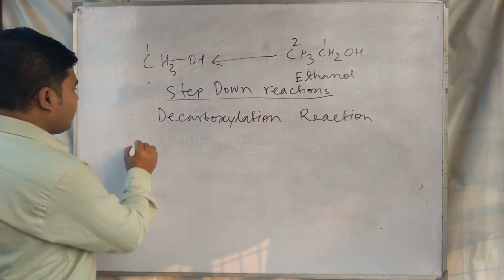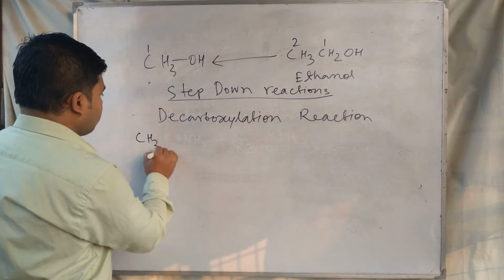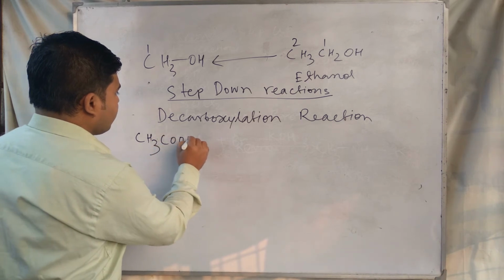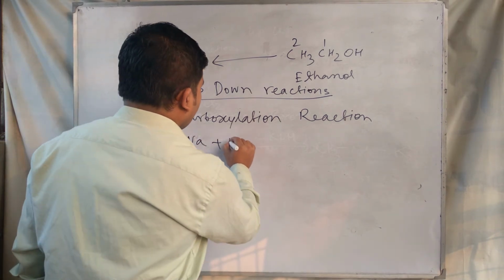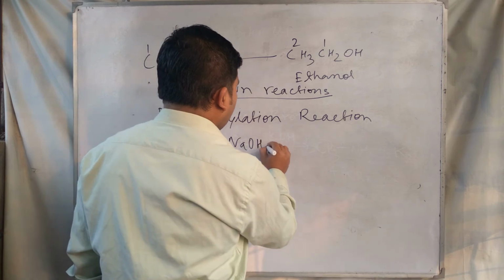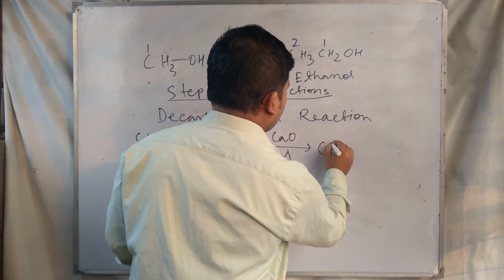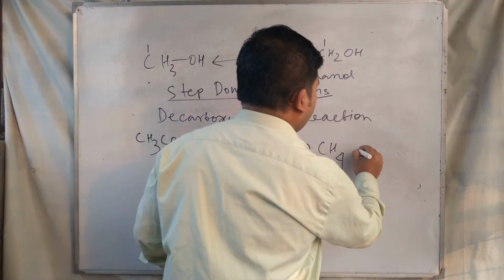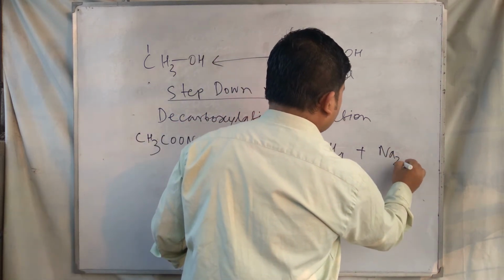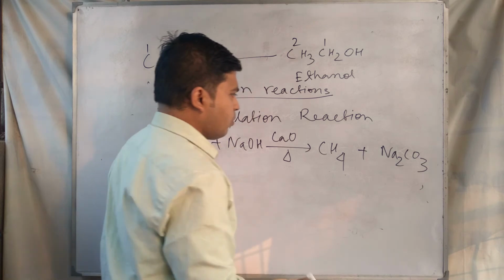Decarboxylation is another example of the step down reaction. By using soda lime mixture and heat, we can change it to methane, with sodium carbonate formed as a byproduct.